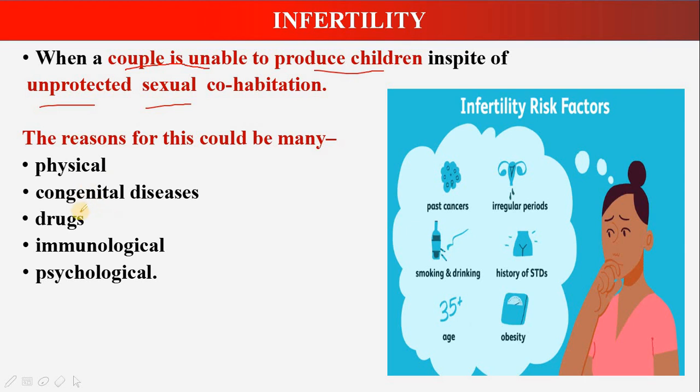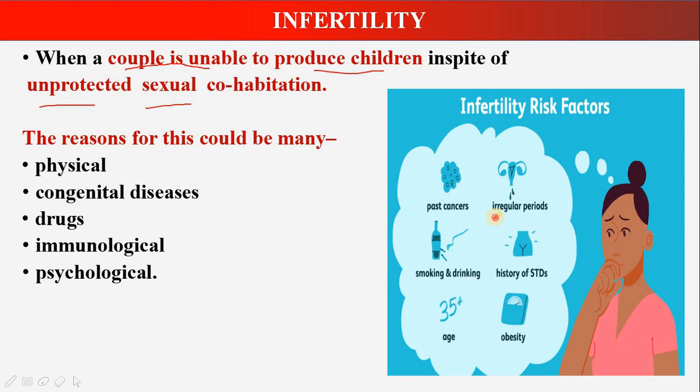There are congenital diseases. Maybe the chromosomes, which are responsible for the production of gametes, have certain problems in them. Drugs and alcohol can also lower the production of gametes in the body. And then immunological and psychological problems. The emotional and psychological status of the body is also very, very important for the production of gametes. So these are some of the reasons.